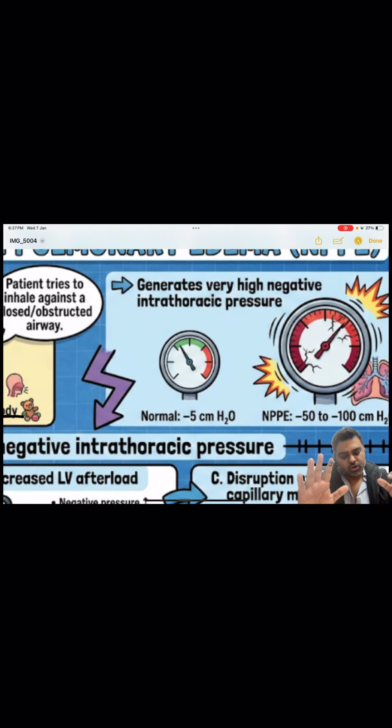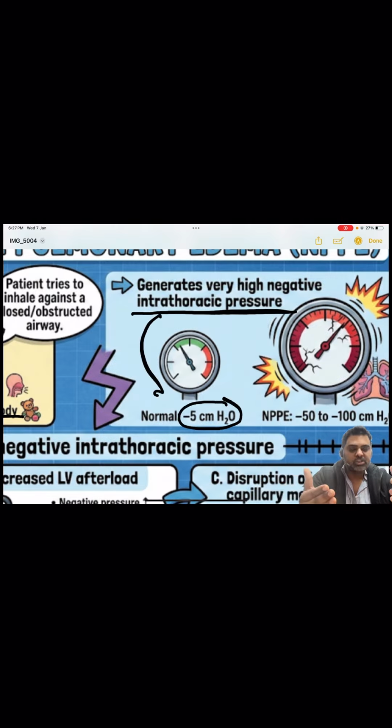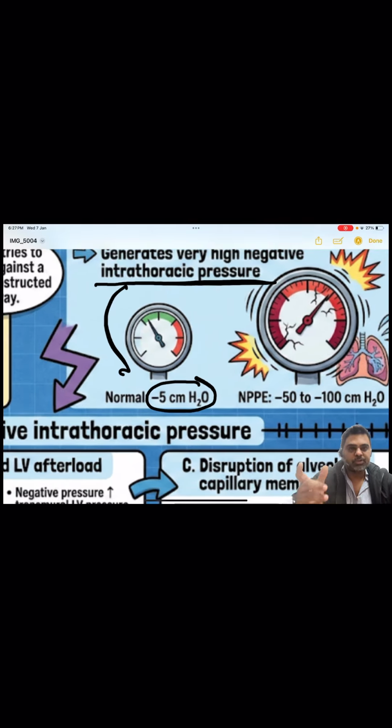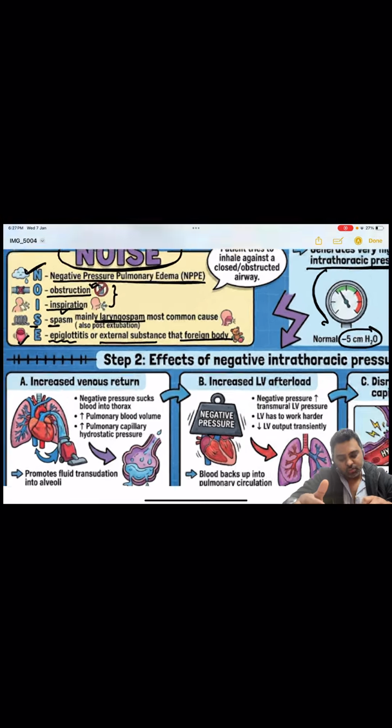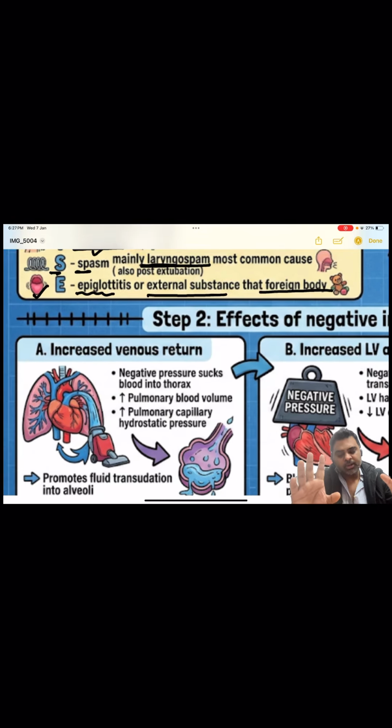Now, please remember the normal intrathoracic pressure is around minus 5 centimeter of water, especially during inspiration, and it takes the blood from the lower limb into the thoracic cavity. But during forceful inspiration against a closed glottis, this pressure becomes minus 50 to minus 100 centimeter of water. So the most important pathology is the increased venous return.